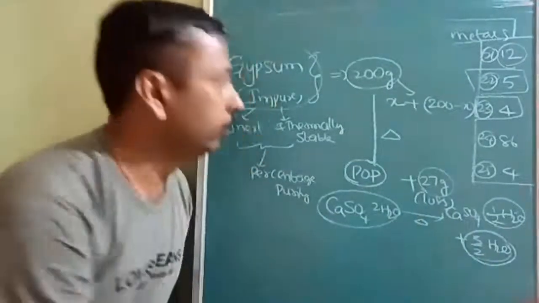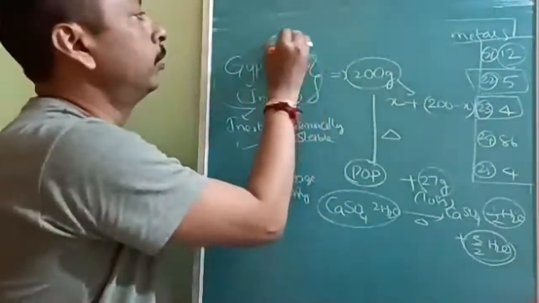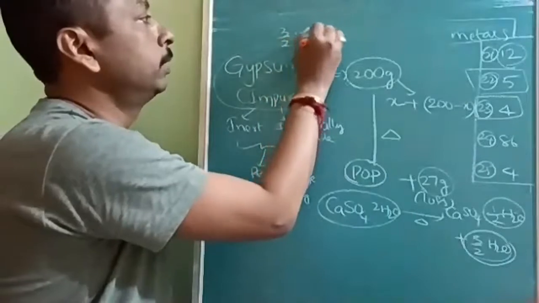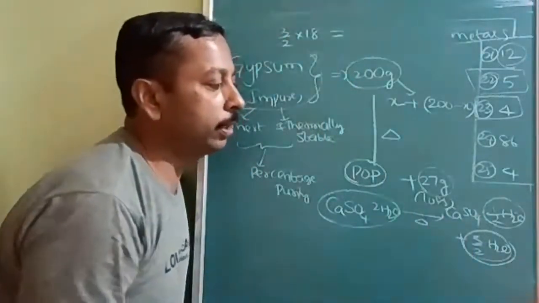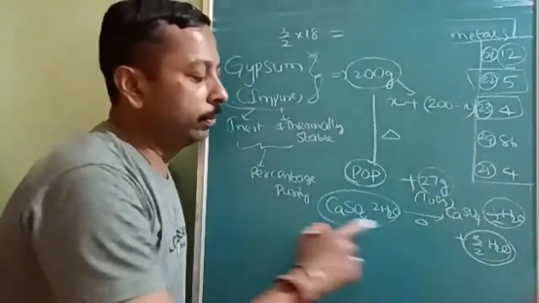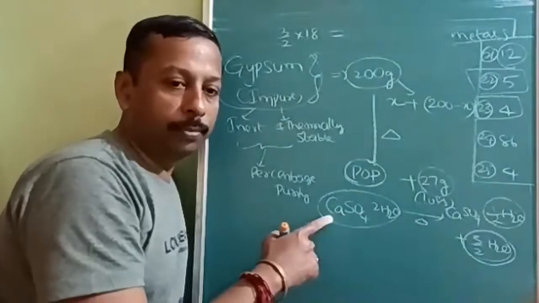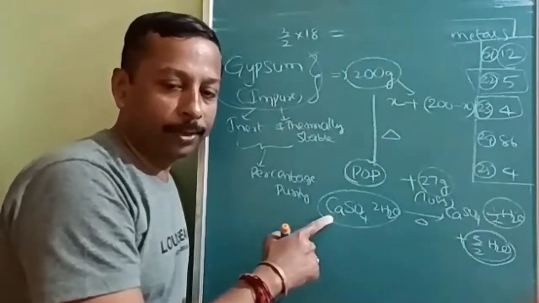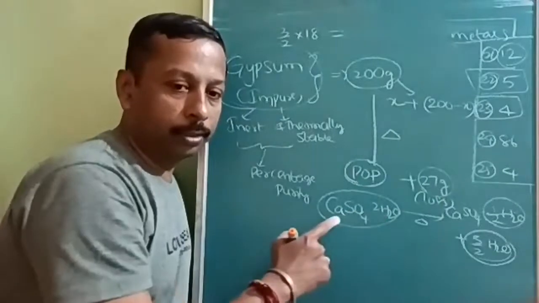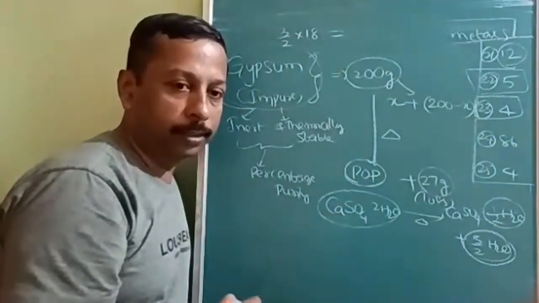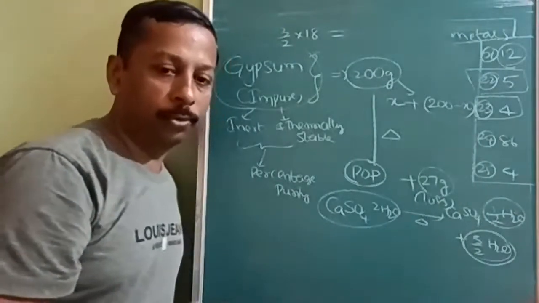Check here once again: 3 by 2 of H2O, so 3 by 2 into the H2O mass of 18 grams is liberated. It is associated with the total molecular mass. Who will say the total molecular mass of CaSO4 dot 2H2O? Is it 172 with the 2H2O?